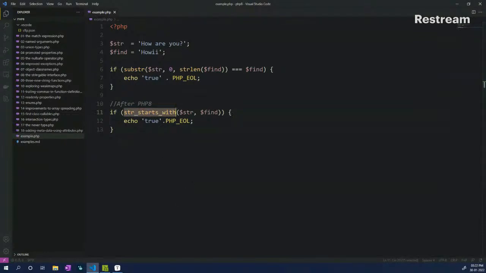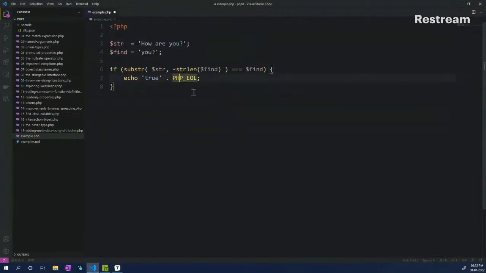And finally, the third one, you might have guessed it, it's str_ends_with. There have been a lot of cases where people use this logic as well, wherein first we try to figure out if the string actually contains the word, then if it starts with the word, and now the third one is if it ends with the word.